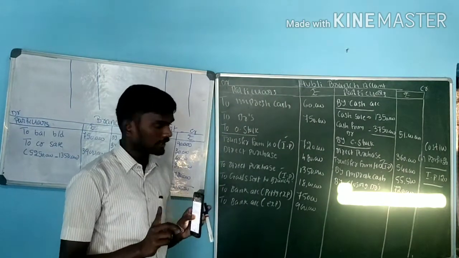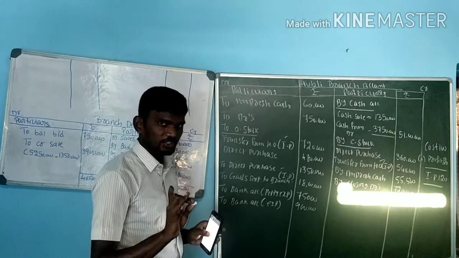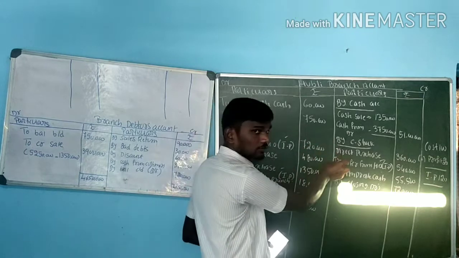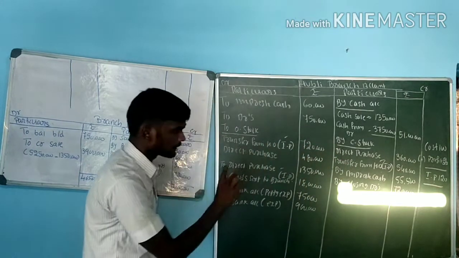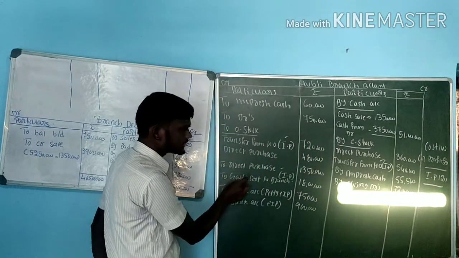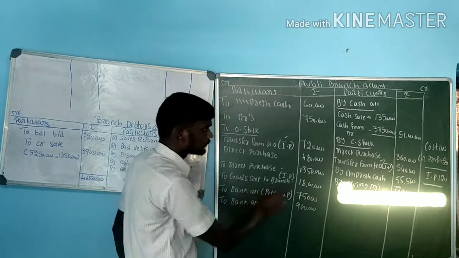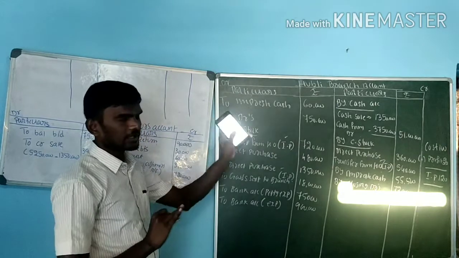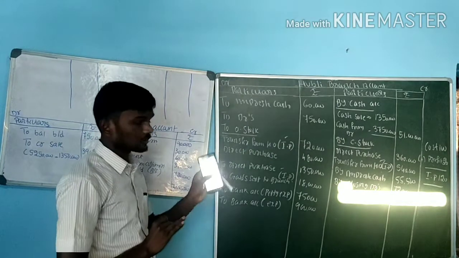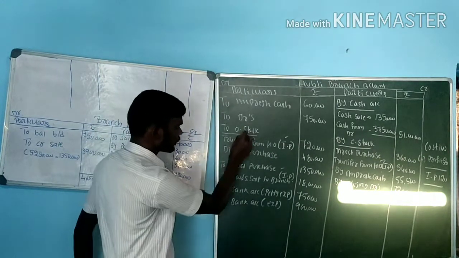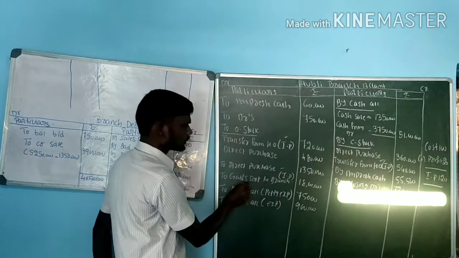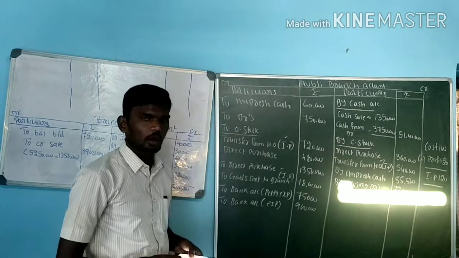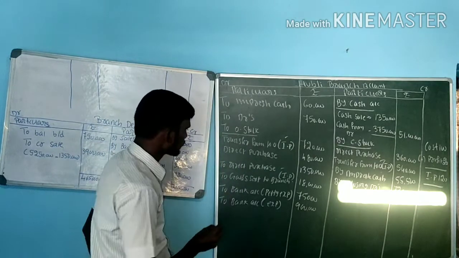Usually, invoice price is included in only 4 situations. First, at the time of opening stock, and at the time of closing stock. Next, if any goods are sent to a branch, and any goods returned by the branch. But in this problem, there is no return from the branch. They give only 3 situations: opening stock, closing stock, then goods sent to branch. For this, we go for the opposite entry. Let us take an example here.